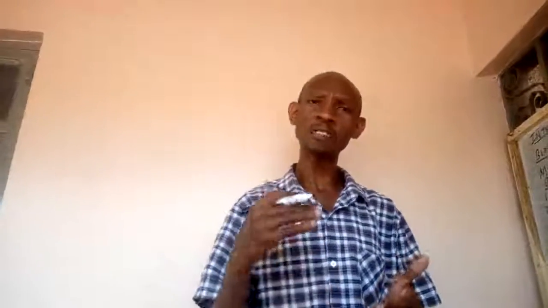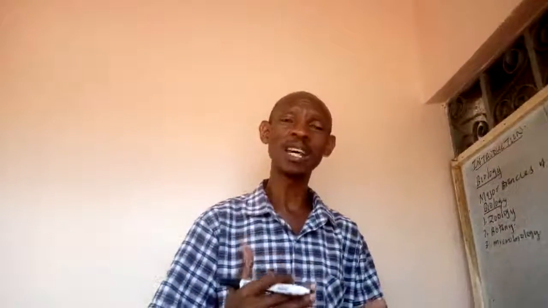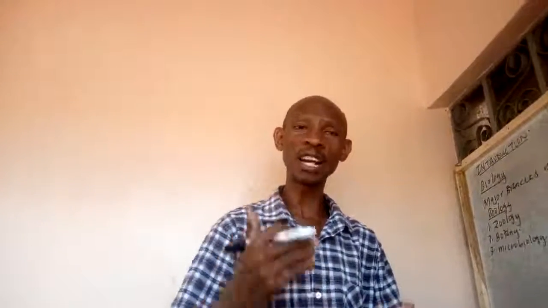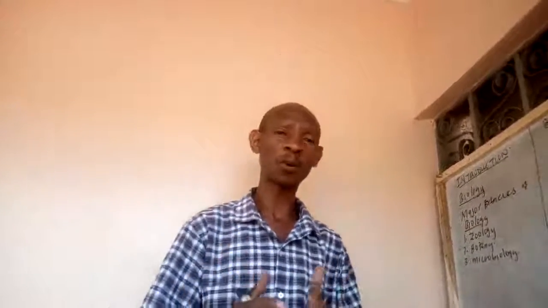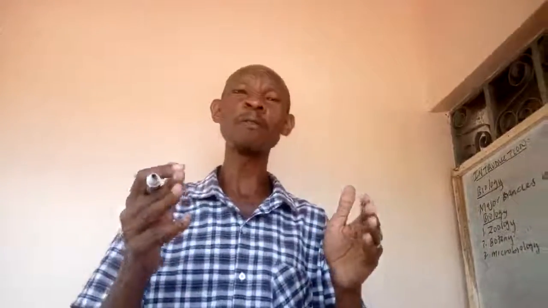As far as microbiology is concerned, it is a major area of biology that deals with the study of microscopic organisms. And remember, microscopic organisms are organisms which can only be viewed with the help of a microscope.